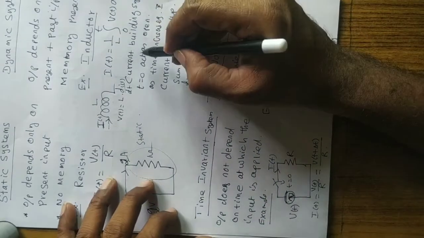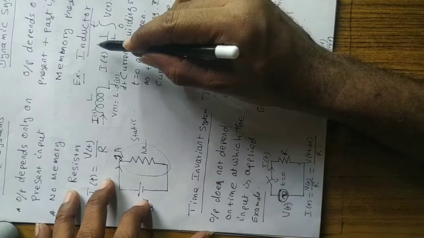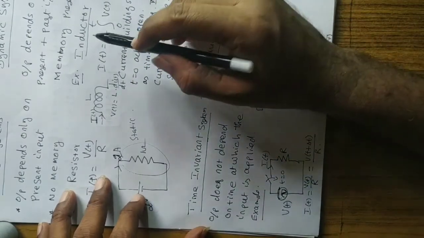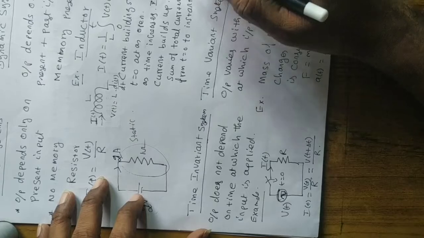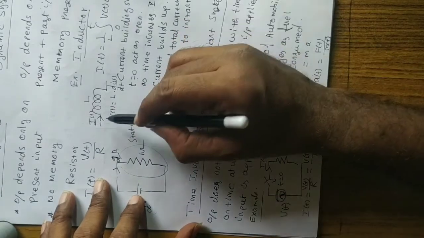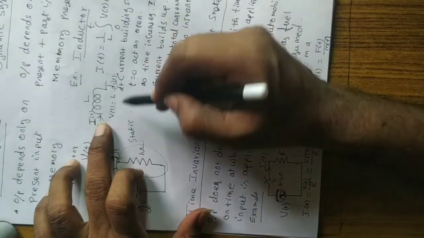So the idea is, how can this inductor be a dynamic system, how does it depend on the past input? See, at t equal to 0 the inductor acts as an open circuit.